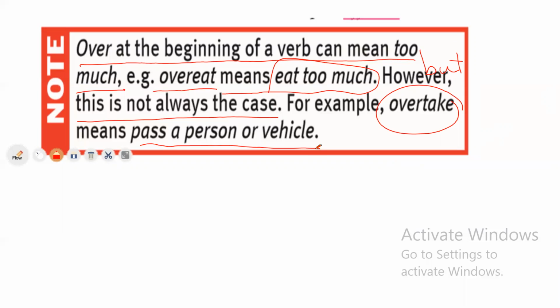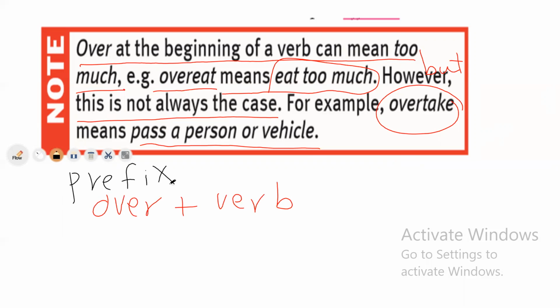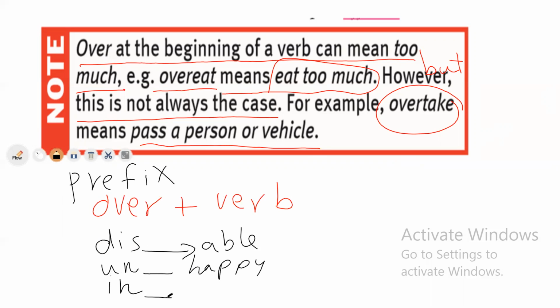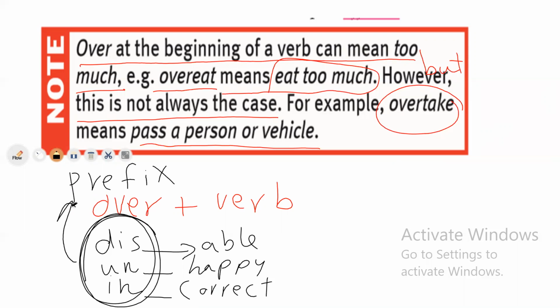You have to note that over, when it comes before a verb, we call it in English sometimes a prefix. What does the word prefix mean? Do you know the words dis, un, in? When I say disabled, when I say unhappy, when I say incorrect, what are these called? We call them prefixes. We put them at the beginning before the verb to give a new meaning to the verb or to the word.